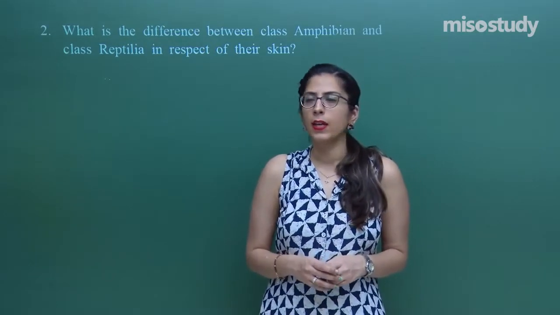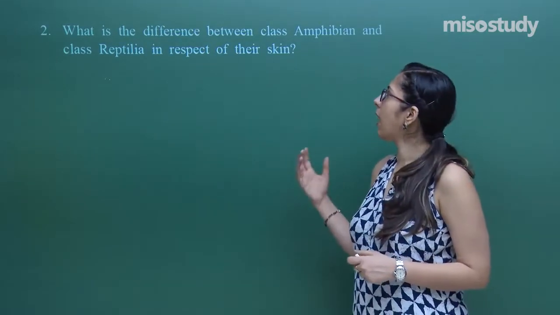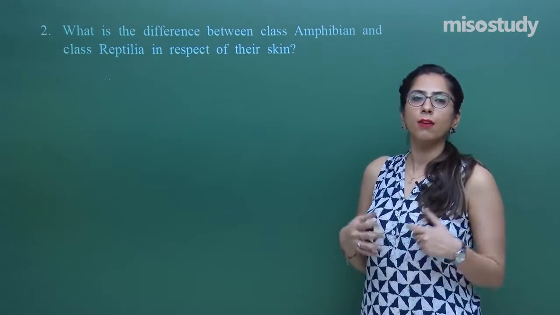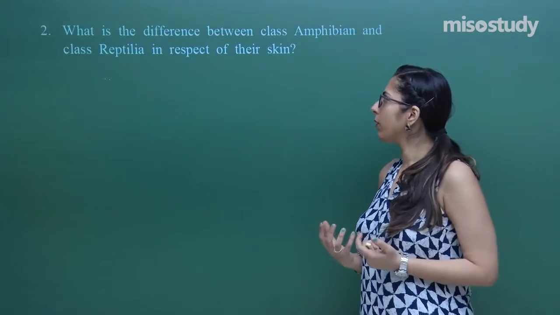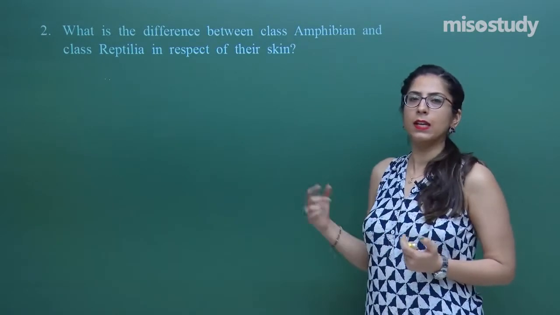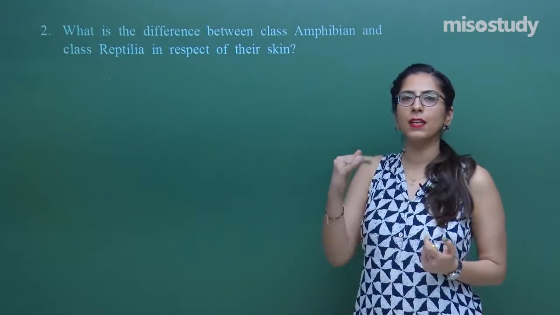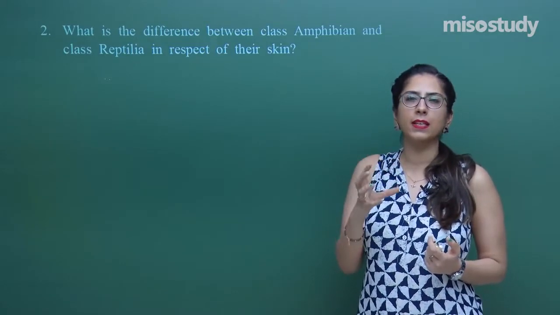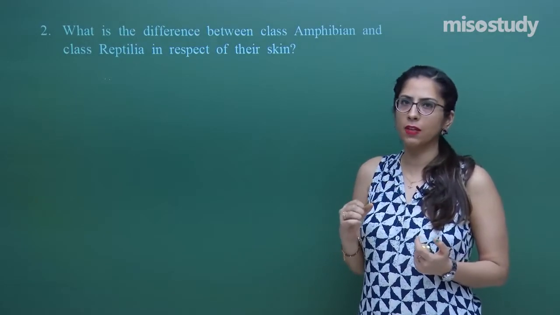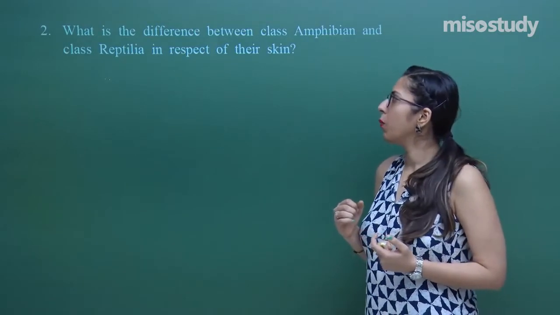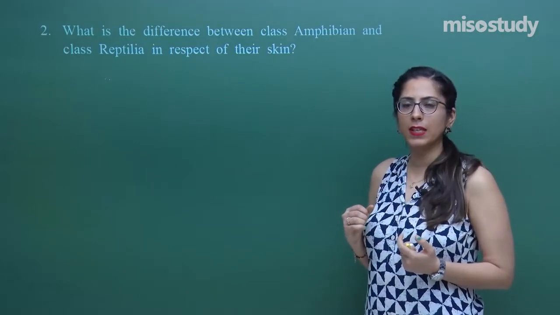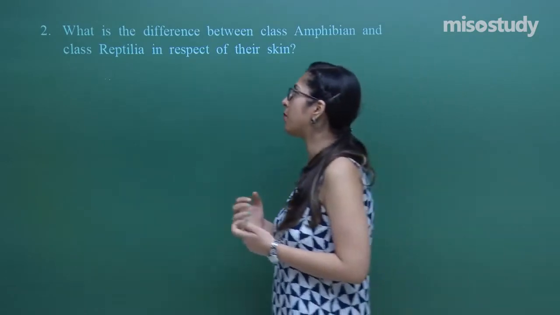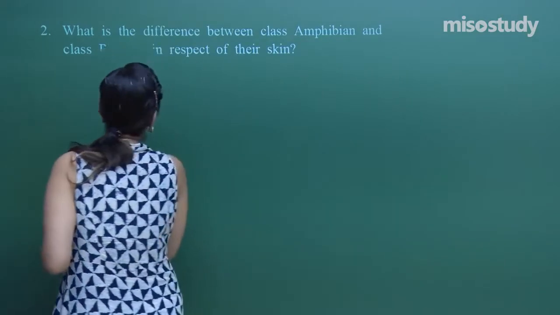So they will have adaptations for the dual mode. When we talk about their skin, in amphibians the skin is moist, a slimy, smooth and moist skin. Whereas in class reptilia, scales are present, they are dry, and scales are present all around their body.